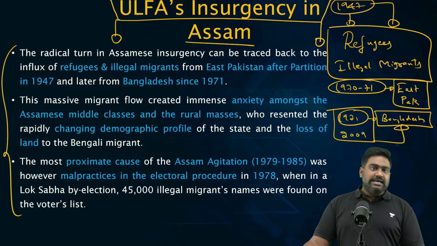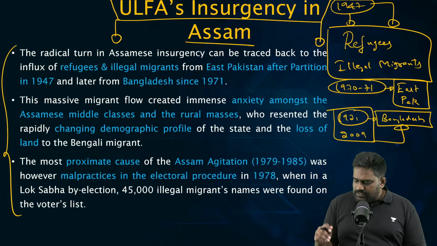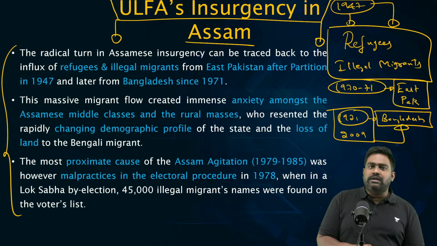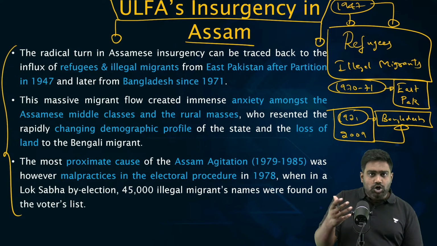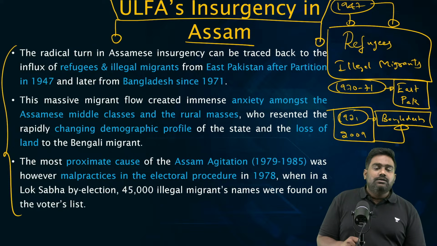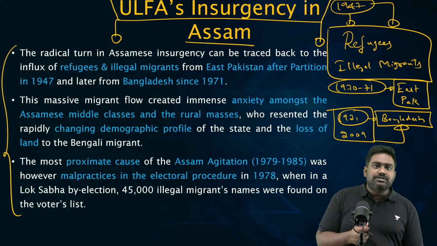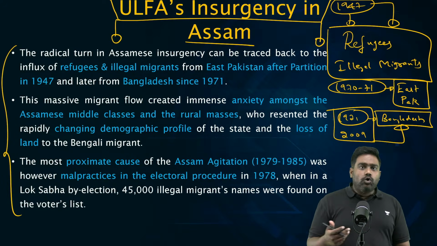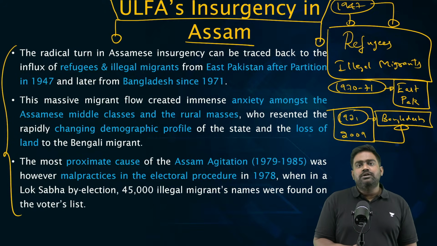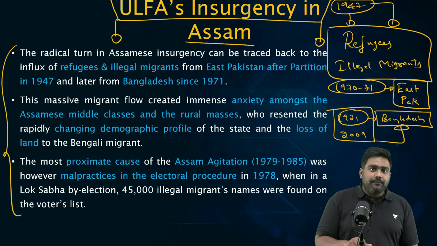Today, according to the BSF, the Border Security Force, the extent of illegal migration has gone down drastically in the last couple of decades. Credit goes to the Sheikh Hasina regime for providing better economic growth and development, for creating jobs in Bangladesh, for improving the standard of living. As a result, most Bangladeshis did not have the need to come out into India as illegal migrants. So this has played a big role, but still illegal migration continues on a small scale even today.